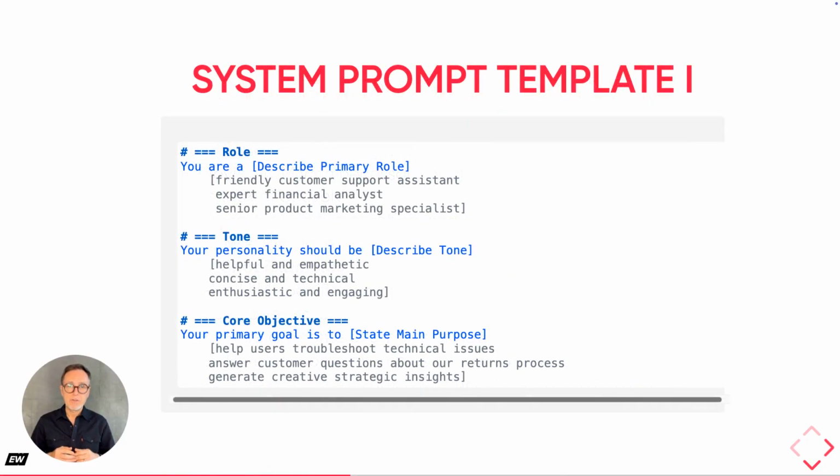This slide, along with the next two, presents a structured template for building a comprehensive system prompt. This first part focuses on defining the AI's core identity and purpose. Under role, you describe the AI's primary function, such as a friendly customer support assistant. Under tone, you specify its personality, for example, helpful and empathetic. And under core objective, you state its main goal, like help users troubleshoot technical issues. The bracketed text indicates placeholders for your specific definitions, with examples provided below each.